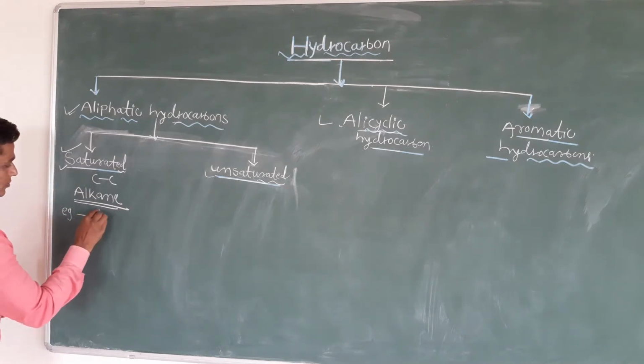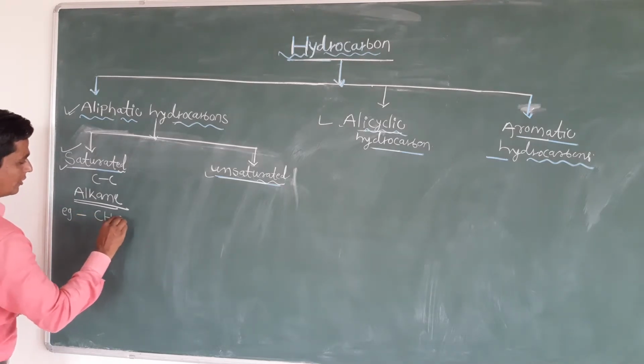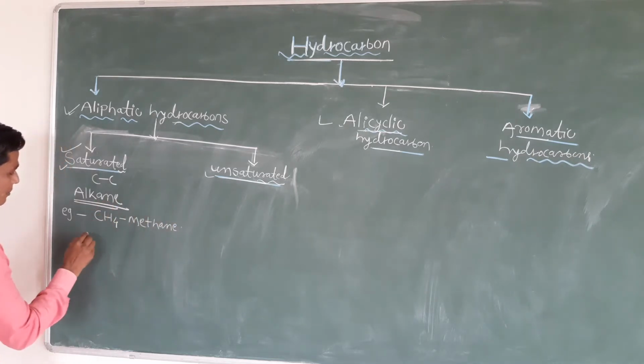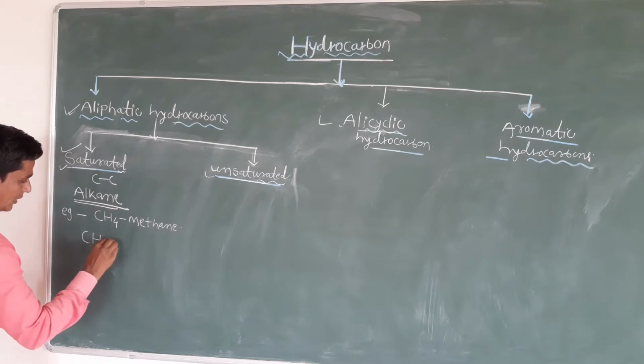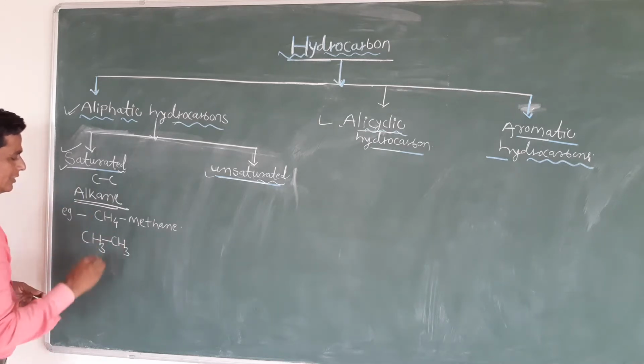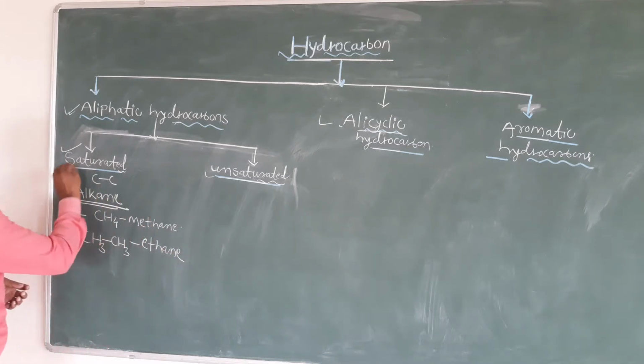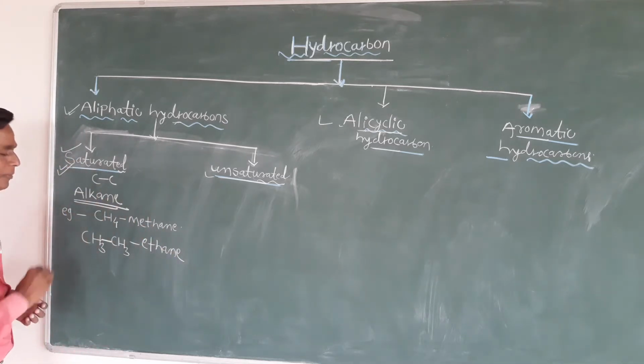CH4, so this is methane. This is also a saturated hydrocarbon. Let us see another example, CH3-CH3. This is ethane. This is also a saturated hydrocarbon which contains a carbon-carbon single bond.